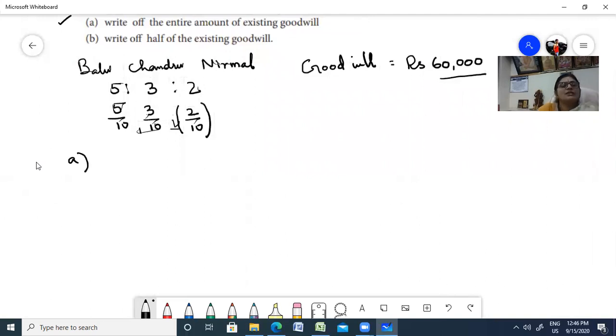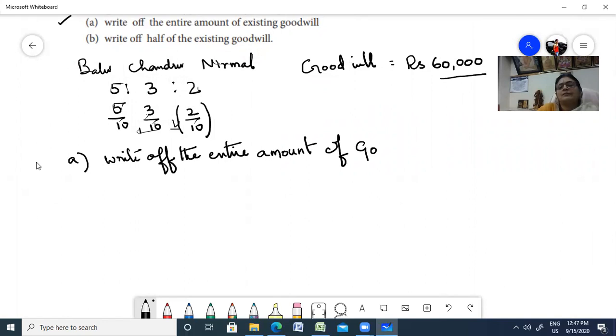What is the first condition? Write off the entire amount of goodwill. So the entire amount is 60,000. What should be the journal entries passed?